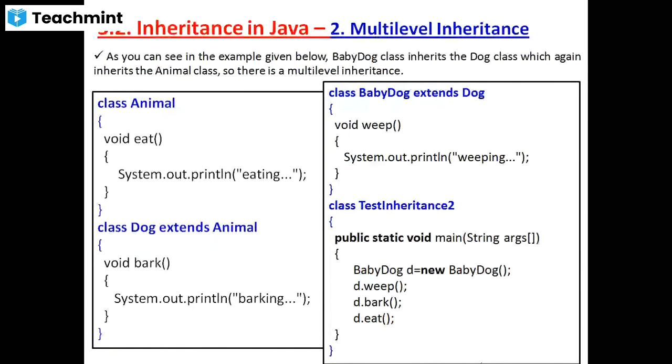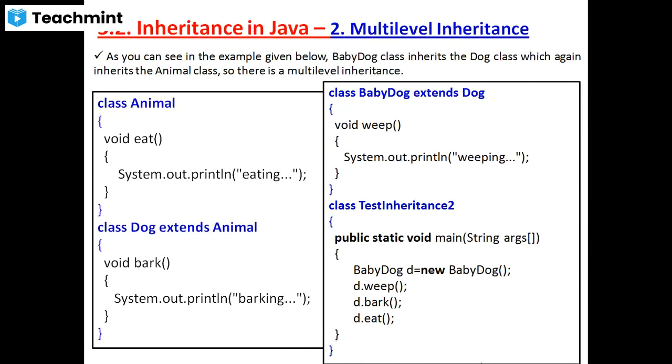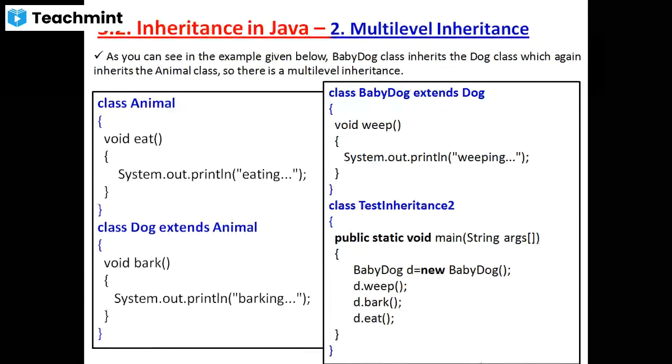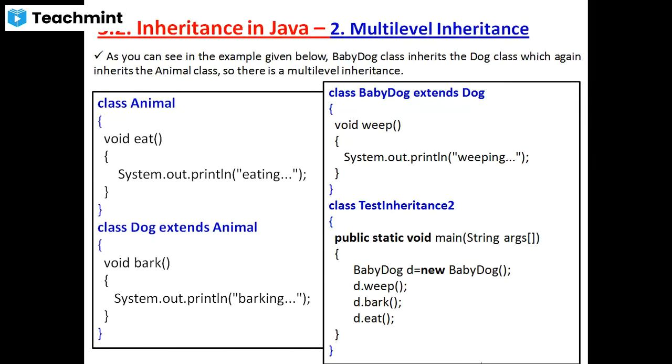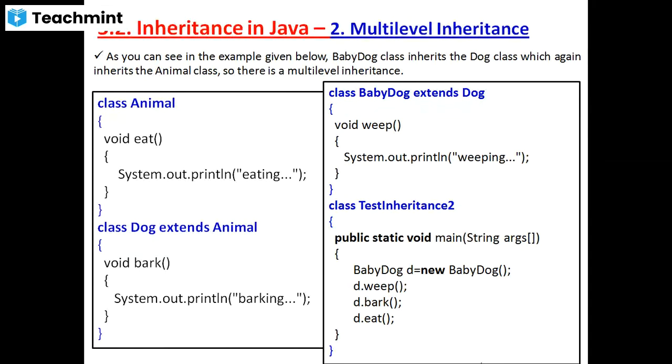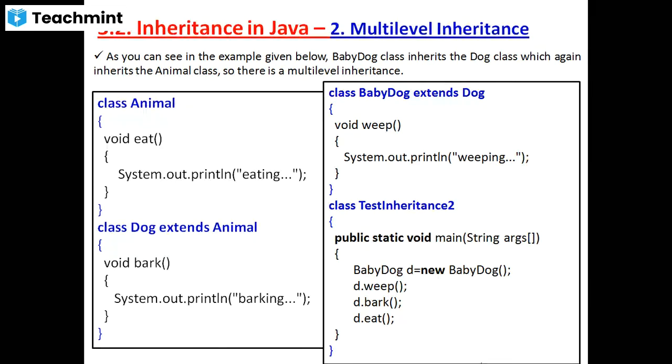Now see, as you can see in the example given below, the baby dog class inherits the dog class, which again inherits the animal class. So there is multi-level inheritance, which contains three classes: the first is the grandparent class, the second is the parent class, and the third is the child class. Here the grandparent class name is animal.